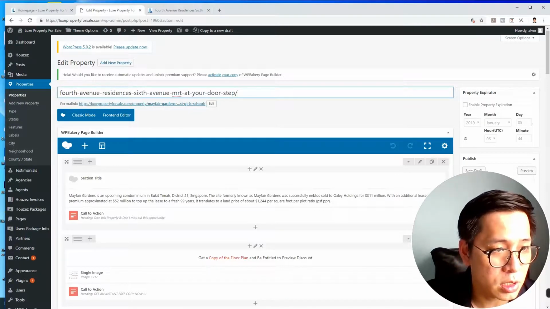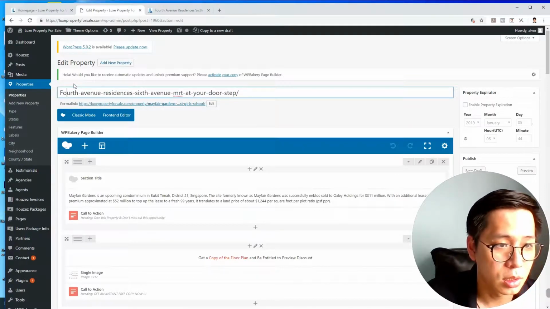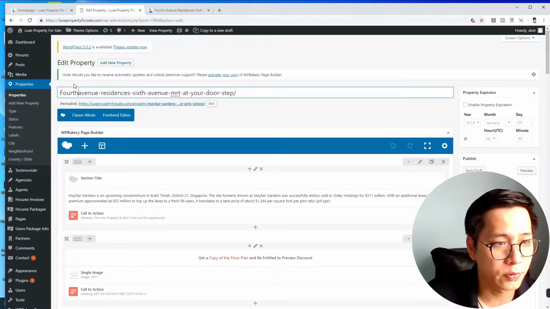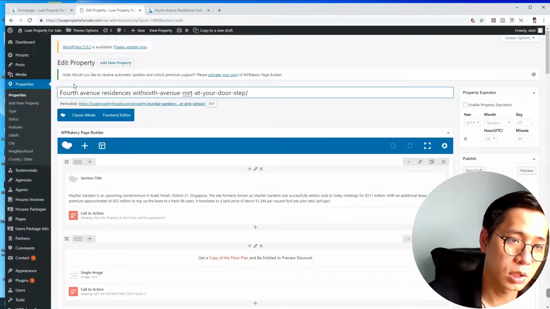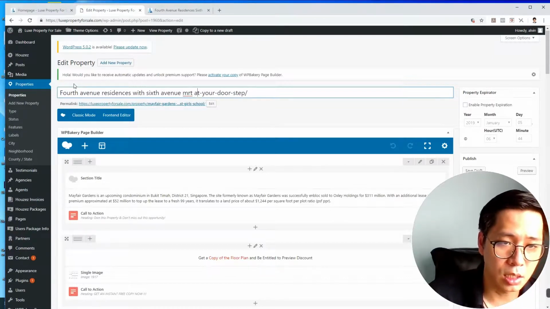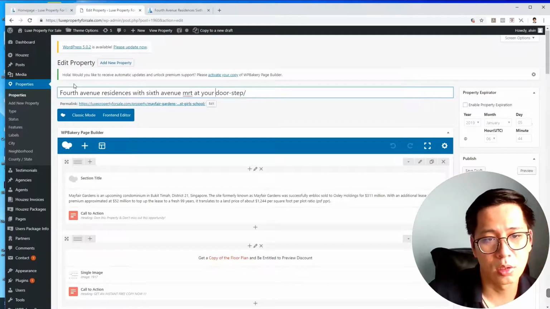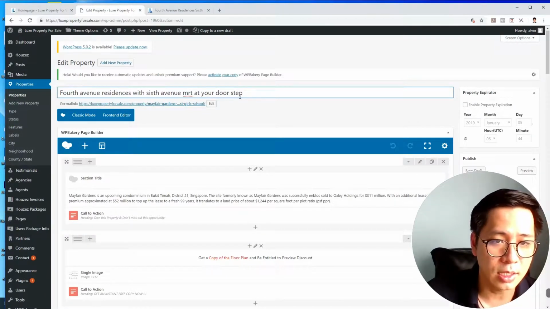Fourth Avenue Residences, with 6th Avenue MRT. Okay, we are done with the title.